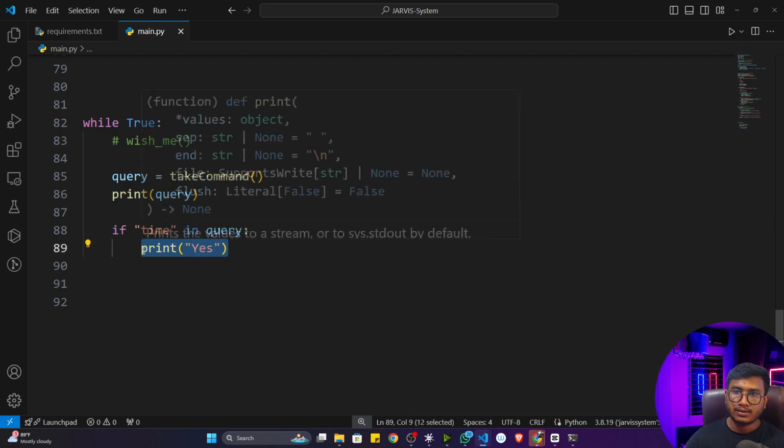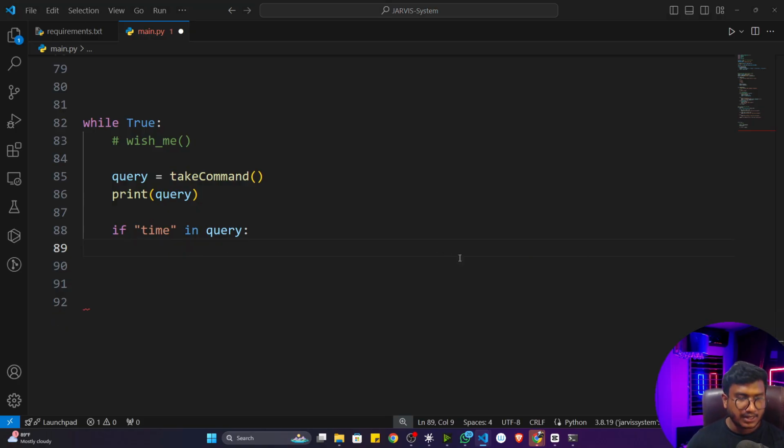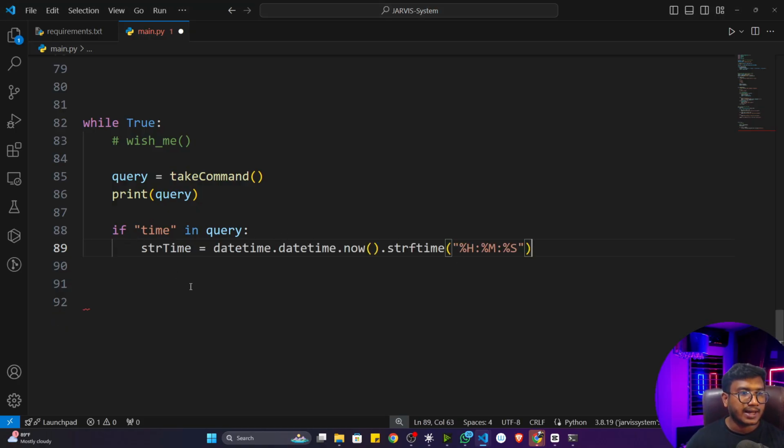Once time is there, I want to speak the time from my Jarvis. I can use the same datetime package to get the time. That's how I can get the current timestamp from my system: first the hour, minute, then seconds. Then I want to speak this from my Jarvis, so I'll call my speak function and inside that write, sir, the time is, and the time.